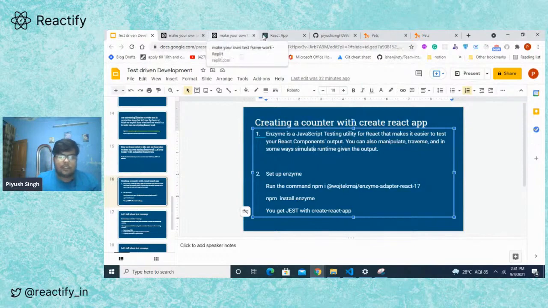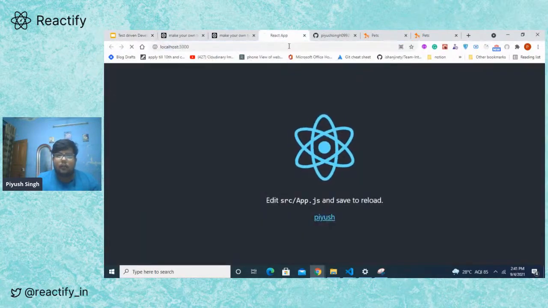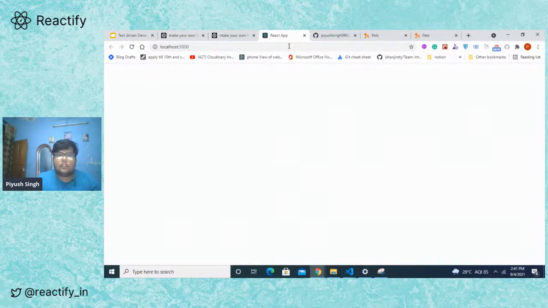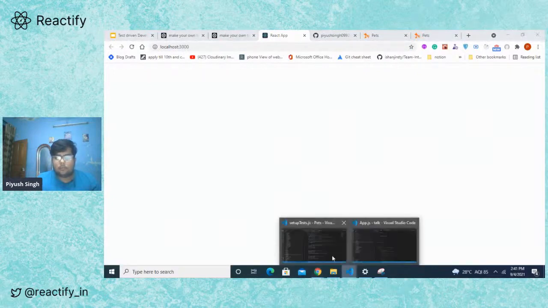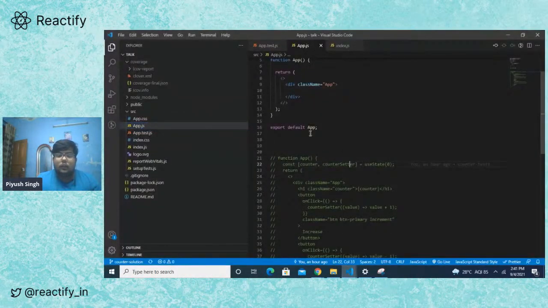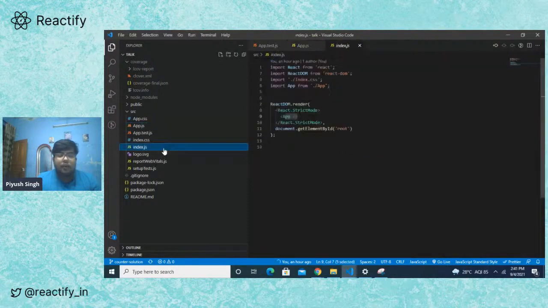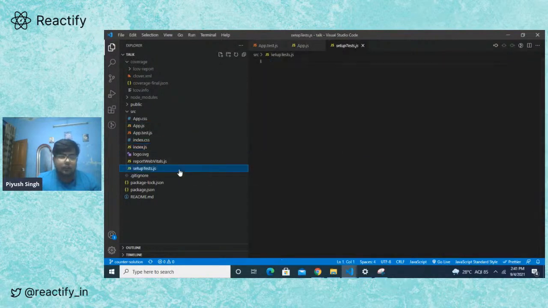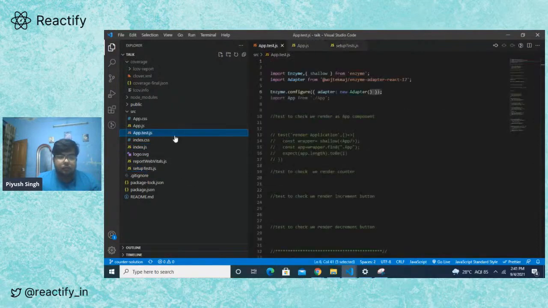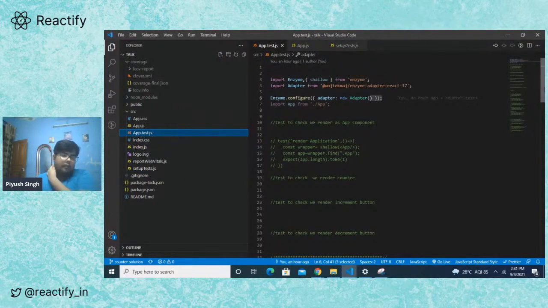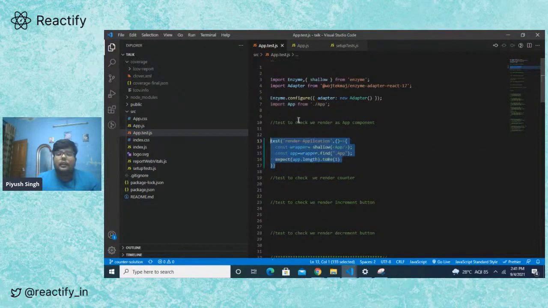So let's write our first test. This is what we are getting as of now. This is a blank screen. There is nothing on the screen as of now, right? As you can see, the app function is also empty. Now let's think of what we need to write when we're writing the test. We need to check if our app component is getting rendered or not.